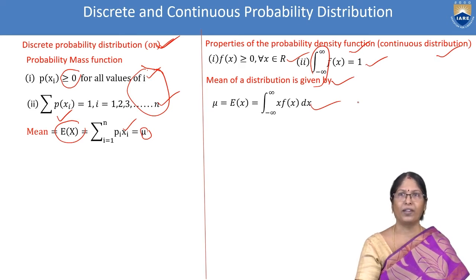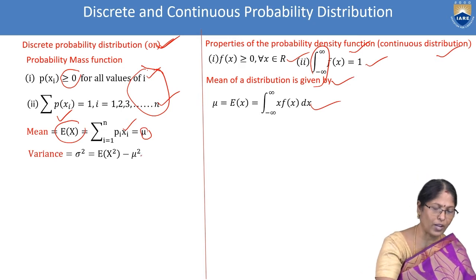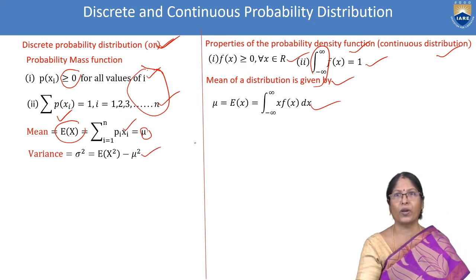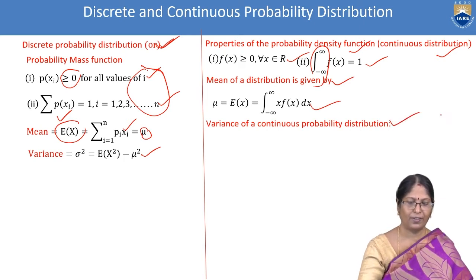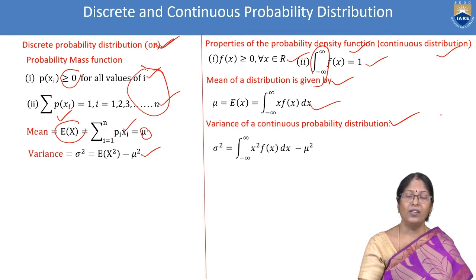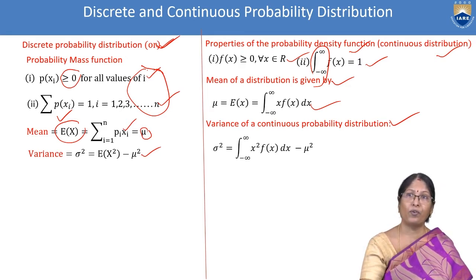We have to be very careful. Next, variance. Sigma square equal to E of x square minus mu square, and variance of a continuous distribution is integral minus infinity to infinity x square f of x dx minus mu square.